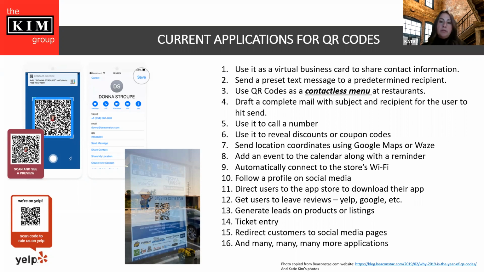You can also compose emails with subjects and recipients, and automate sending emails to a certain entity. So if you say, if you have a question about this property or this building, please scan this code, and it will shoot that email off, automatically putting the address in there. Again, it's all about giving that point of information right when the user wants it, needs it, and as easy as possible. And you use it to call a number for details, or for coupons or discounts, or to send locations.